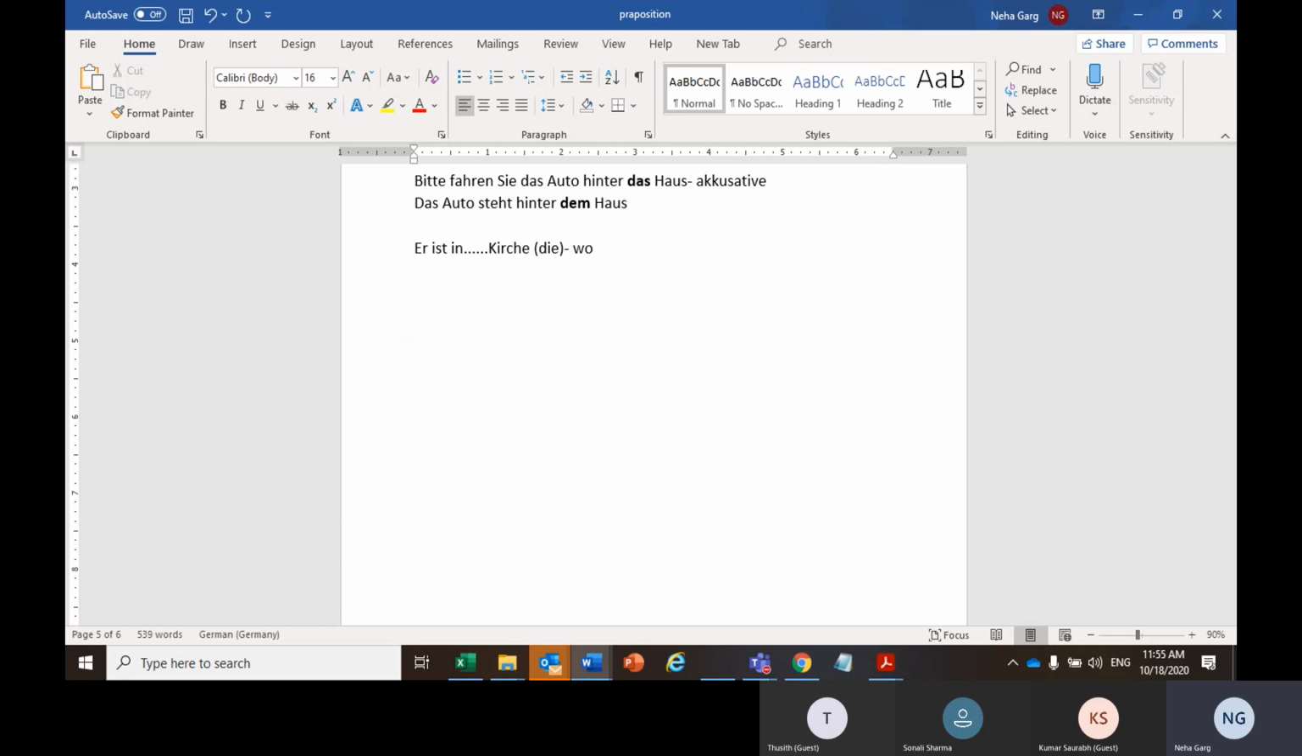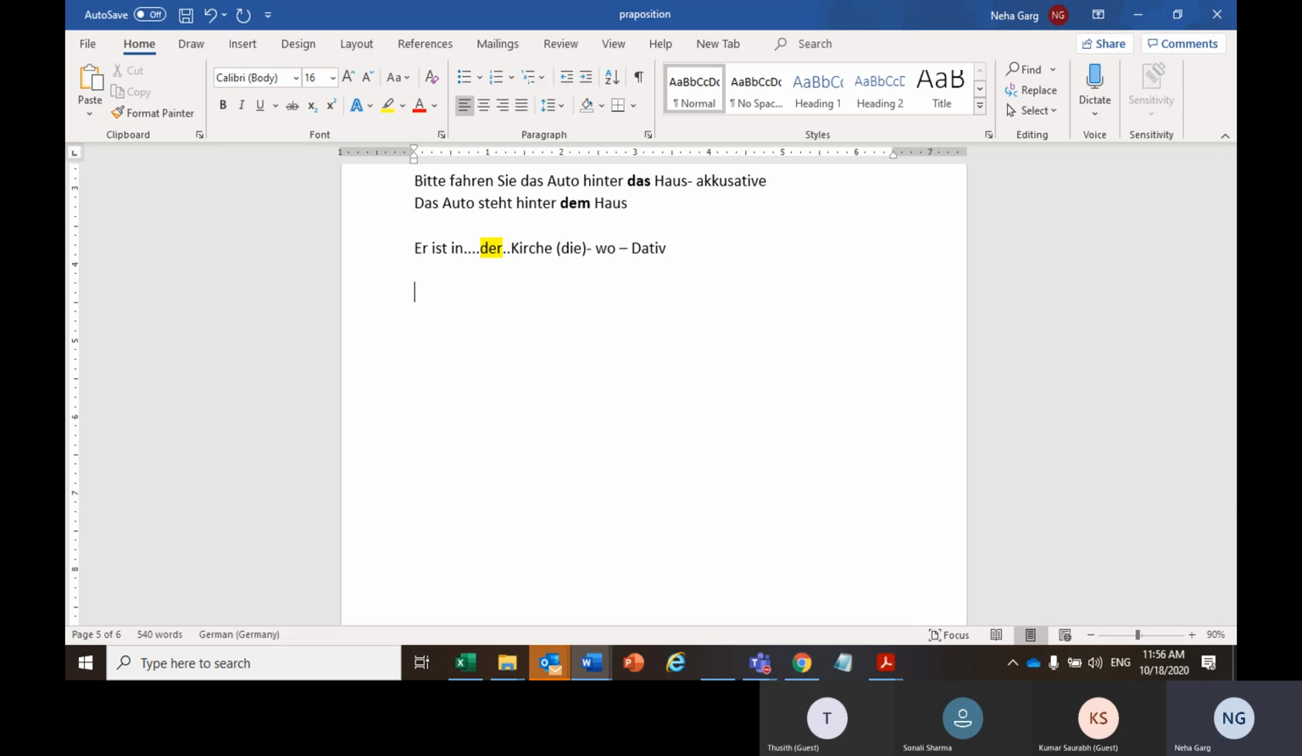Wo ist er? Where is he? He is in the church. So we have a wo case here. That is our dative case. So what would we put here? Er ist in. What would die become in dative case? Can anyone tell me? Sehr schön. Er ist in der Kirche.